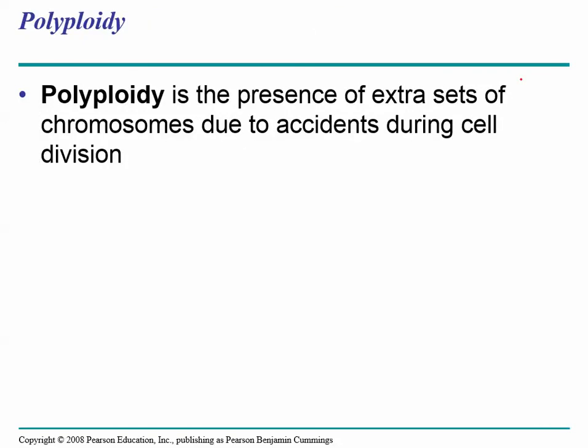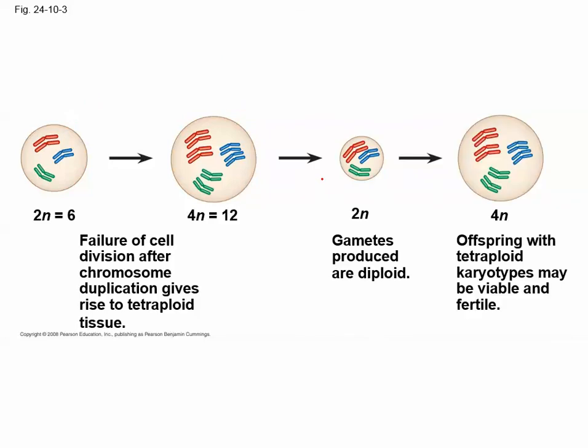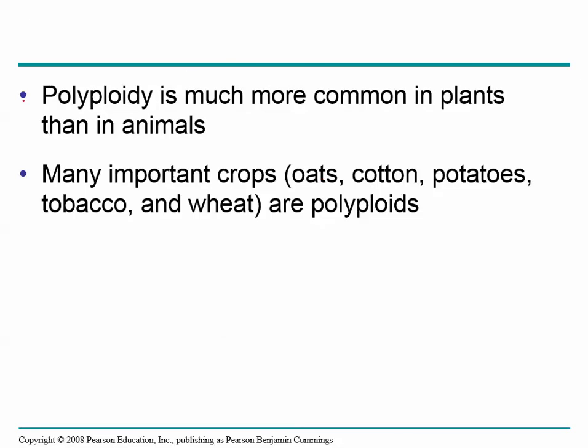Now, one way this happens is with what's called polyploidy. This is actually very common in plants, where there's some kind of mistake in meiosis, and the new cell ends up with more chromosomes than it should. So in this diagram, the normal number of chromosomes per cell is 6, but it fails to divide properly, and now we have 12 chromosomes per cell. And now this offspring could no longer mate with the parent plant. Again, polyploidy is very common in plants. Plants tolerate polyploidy very well.